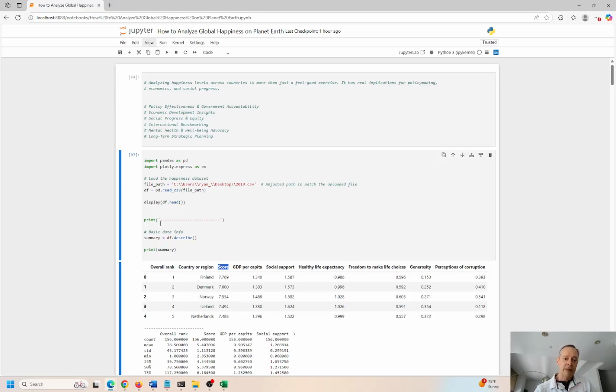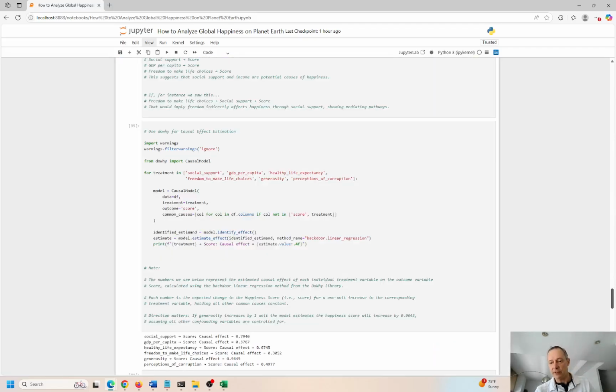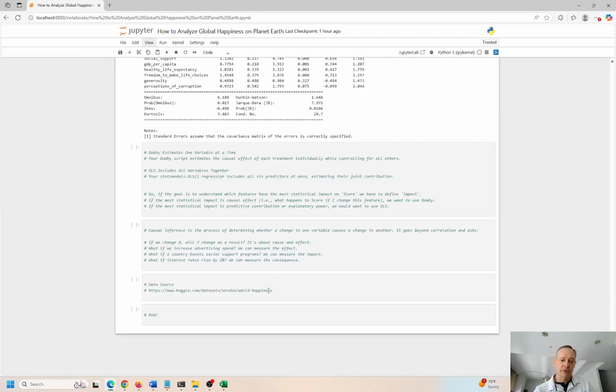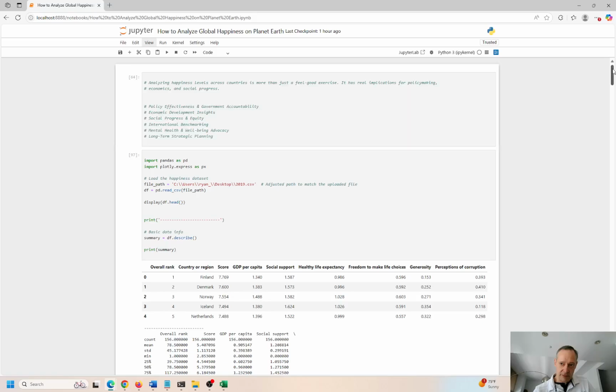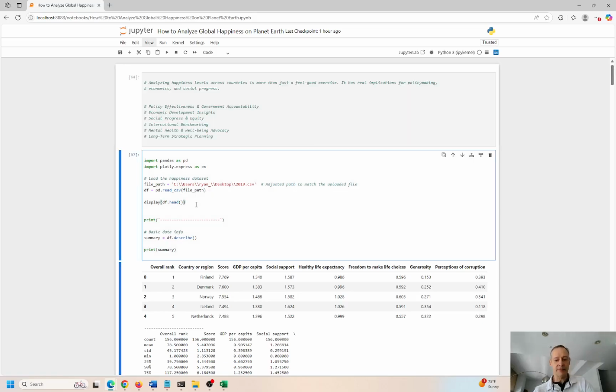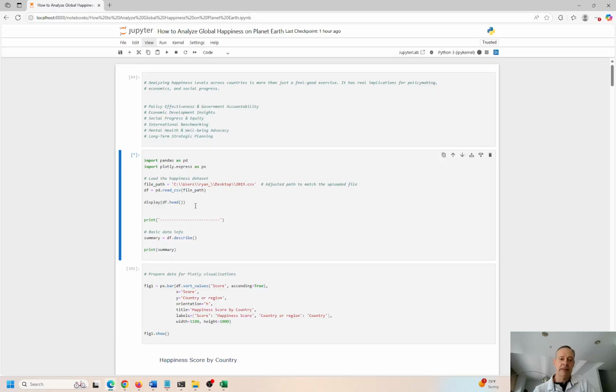So I'm going to import the data from this CSV file and pop that into a data frame right here. And by the way, at the bottom of the notebook, I show you where you can get this data. I found this just doing a Google search, actually, but I put the link in here. So if you go there, you can download this data for yourself and do the whole analysis all by yourself. And I will share this code with you, right? So you can copy and paste it into a Jupyter notebook and run it.